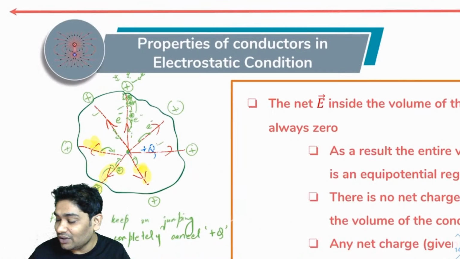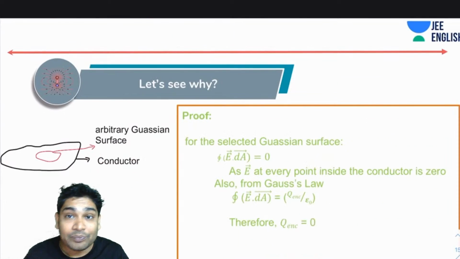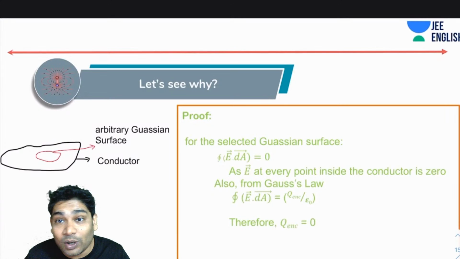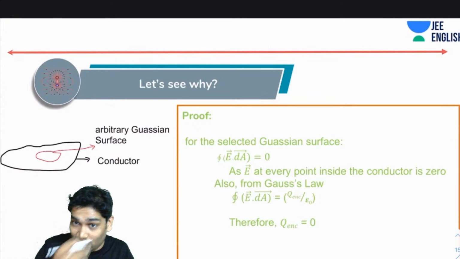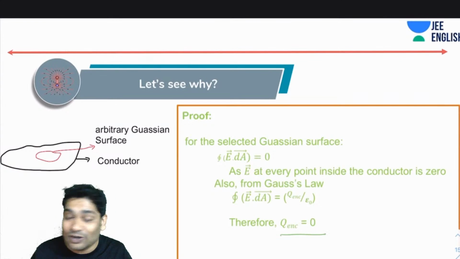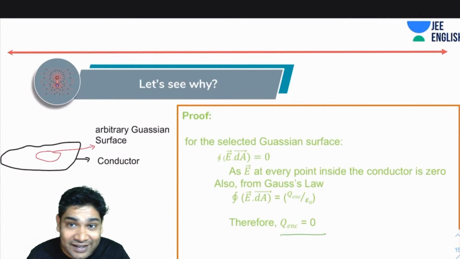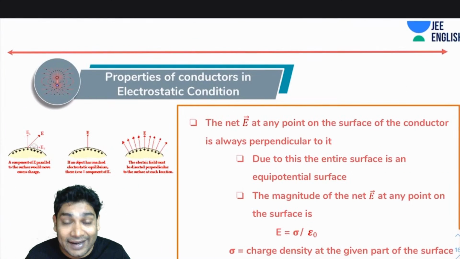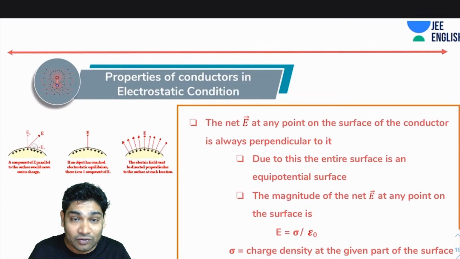Okay, great. So let's move forward then. Now, we've already talked about this. I wanted to show you why the Q enclosed is 0. When you take any Gaussian surface, you will realize the integral E dot dA is 0, which means Q enclosed is 0. Alright, next, let us see what we have discovered so far.